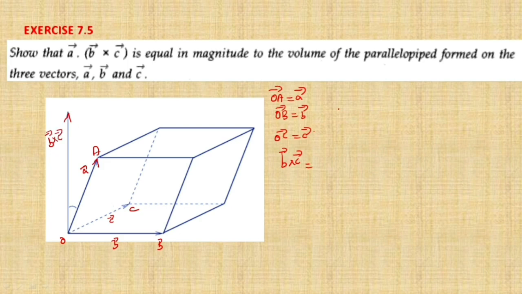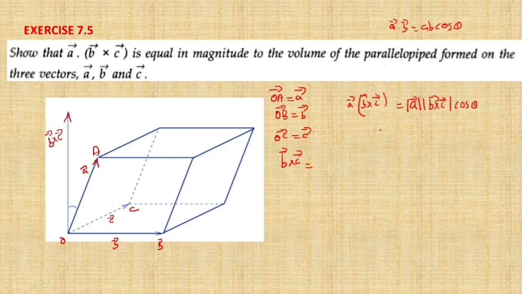Now what do you require here? We require A dot B cross C. This is what we are going to prove here. If you know the formula, A dot B is equal to AB cos theta. Here instead of B, it is B cross C. So I can write this formula as A into B cross C. Better to write in magnitude: magnitude of A into magnitude of B cross C into cos theta.